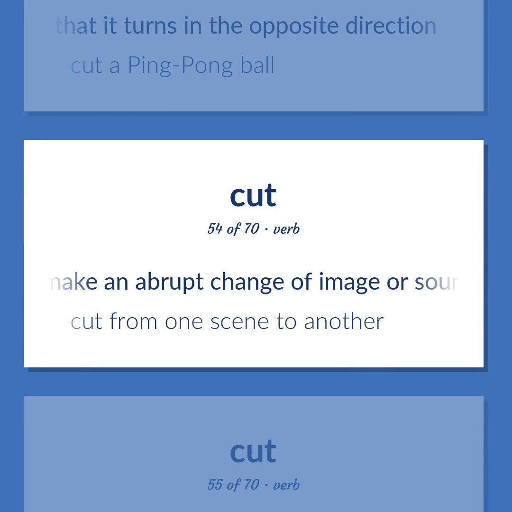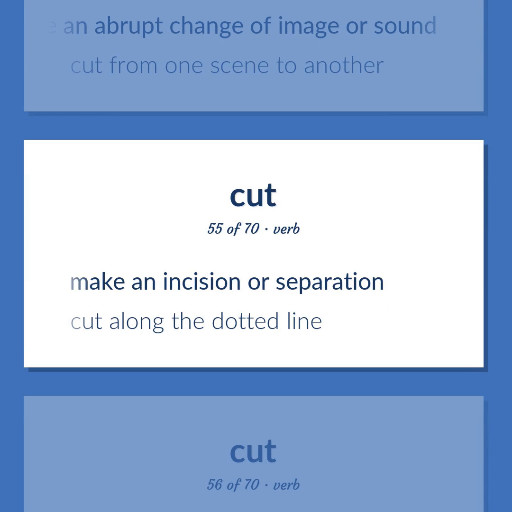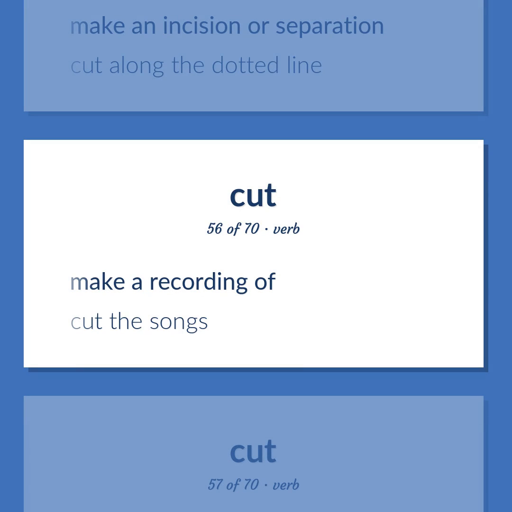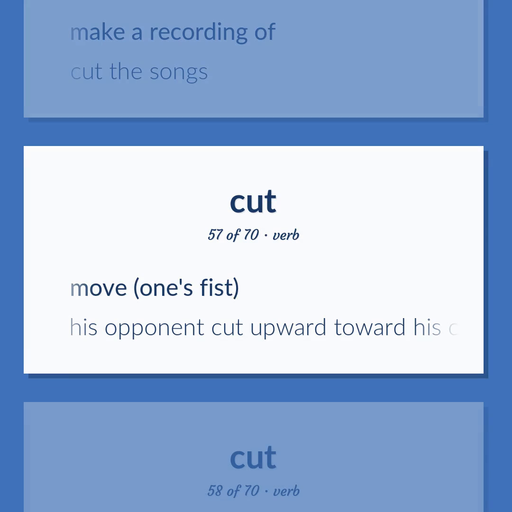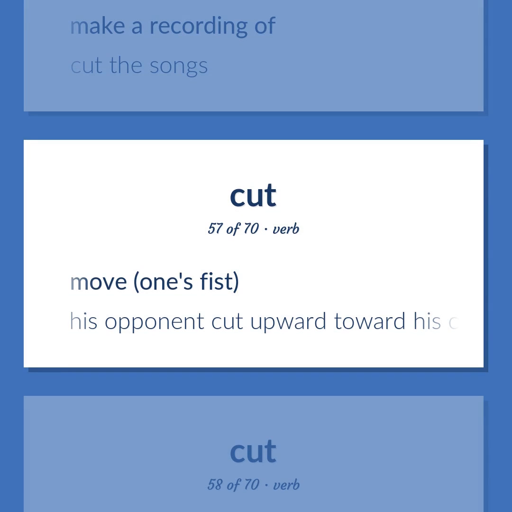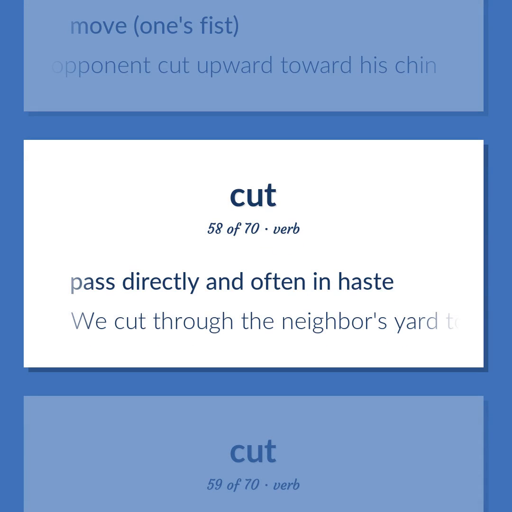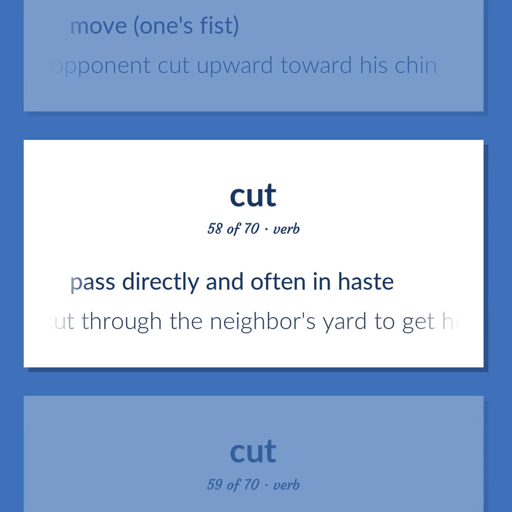Make an abrupt change of image or sound. Cut from one scene to another. Make an incision or separation. Cut along the dotted line. Make a recording of. Cut the songs. Move one's fist. His opponent cut upward toward his chin. Pass directly and often in haste. We cut through the neighbor's yard to get home sooner.